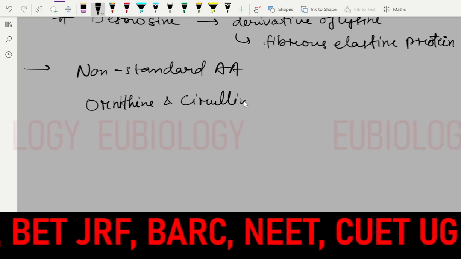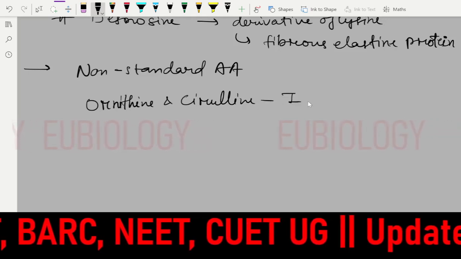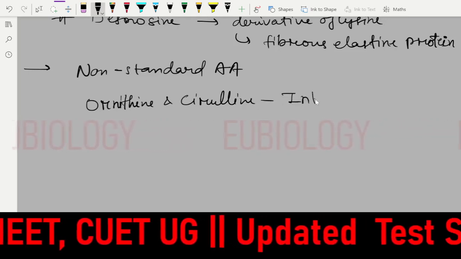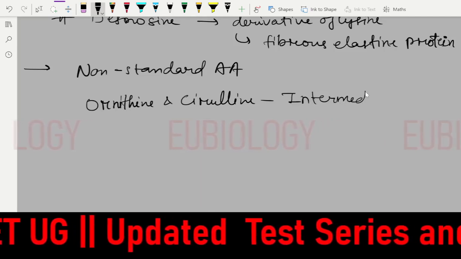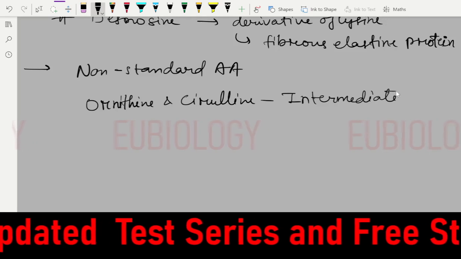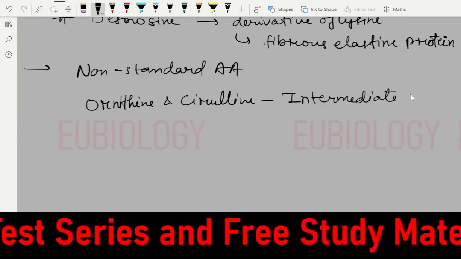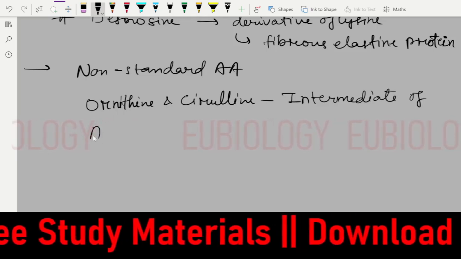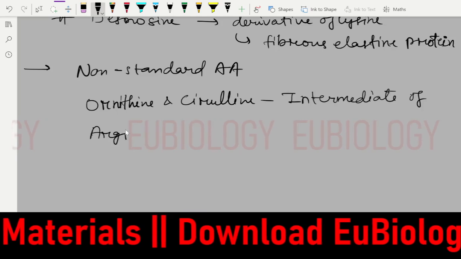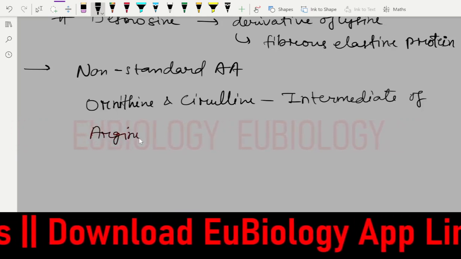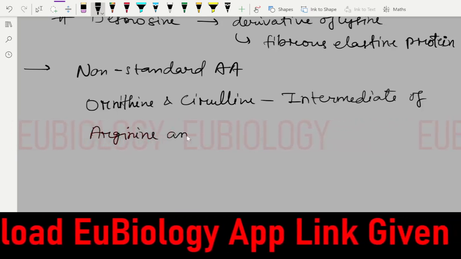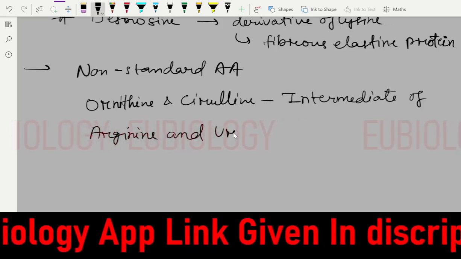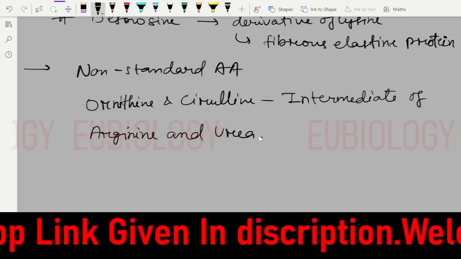These are the intermediates for arginine synthesis, intermediates of arginine and urea.